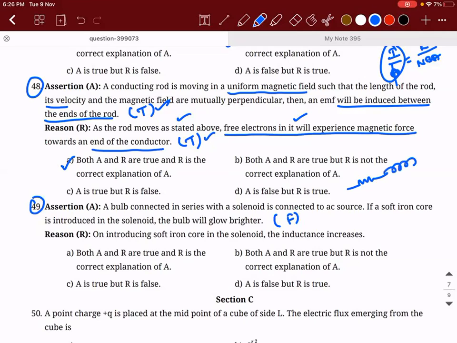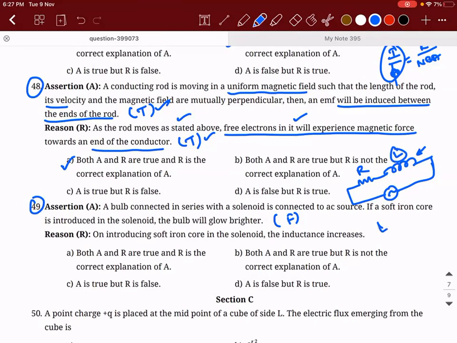Go and check it. So you have a resistor and an inductor. Solenoid, basically they are trying to say it's an inductor. So when you introduce a soft iron core into this, are you increasing or decreasing the permeability of the solenoid? Permeability means the ability of that material to get magnetized more. Increasing. You're increasing it because soft iron is a magnetic substance.